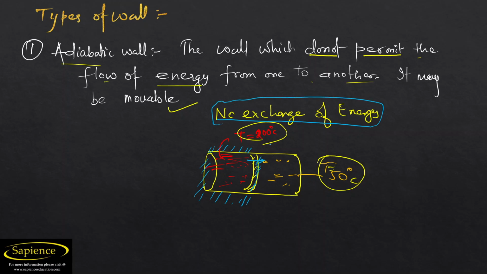And when a wall does not permit the exchange of energy, that type of wall is known as an adiabatic wall. So the adiabatic wall is the wall which does not permit the flow of energy from one to another, and it may be movable. Definitely it may move up and down, but it won't permit the exchange of heat energy. I hope you have understood this adiabatic wall.